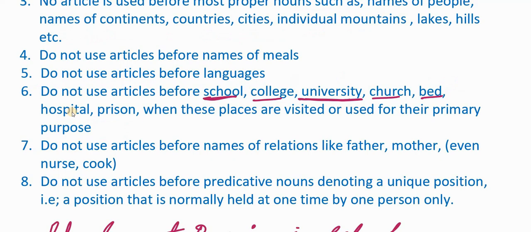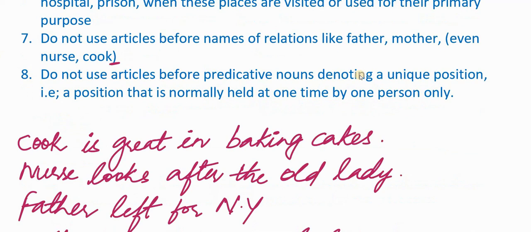We don't use articles before school, college, university, church, bed, hospital, prison, if the purpose of visiting these places is obvious. However, if we are using these places for some other reason or in some other sense, we use articles before them. Look at the seventh situation which requires no article.